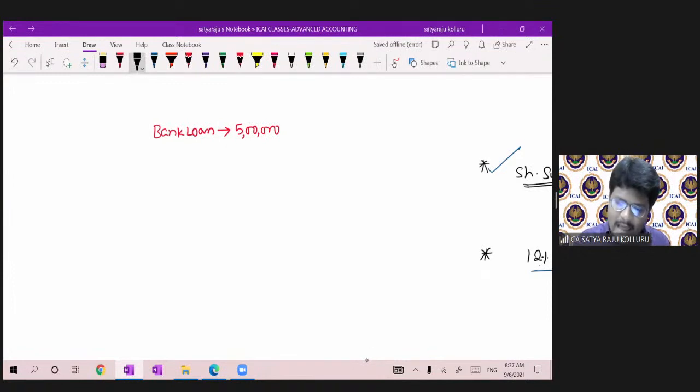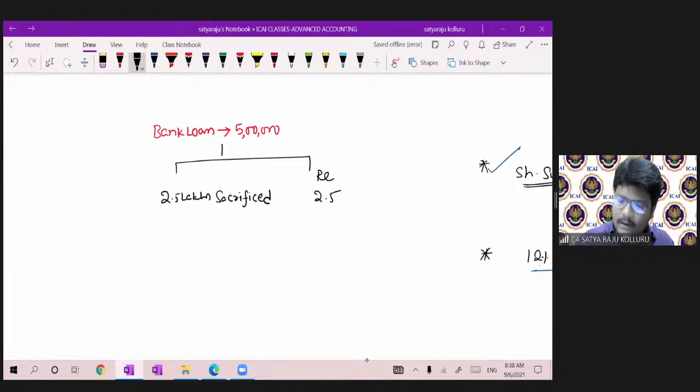Out of such 5 lakhs, 2.5 lakhs was sacrificed by the banker. For the remaining 2.5 lakhs, they are expecting equity shares.